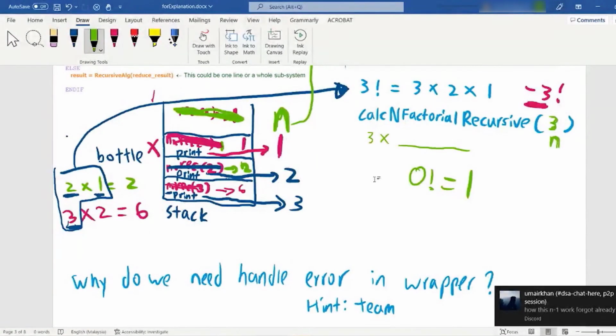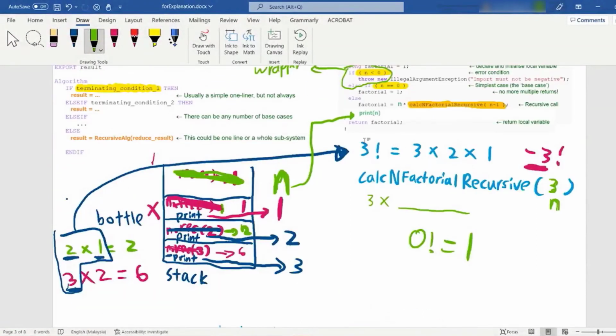How does this n-1 work? When you want to count 3 factorial, you initially launch with 3 and call the factorial recursive function with 3. You want to use 3 multiplied by something, so you write the formula with n-1. When you call itself again, you call with n-1, then you call n-1 again. This is why we use n-1.